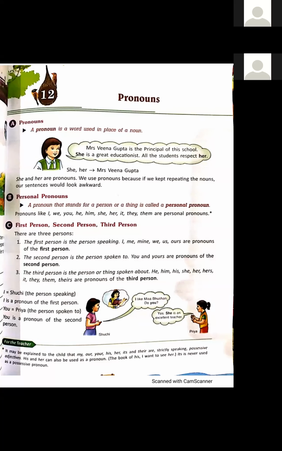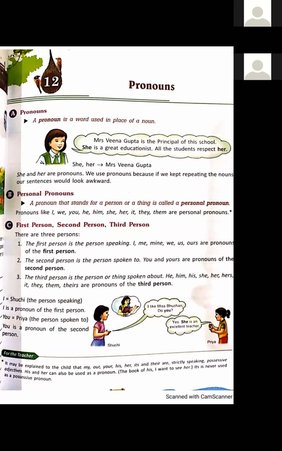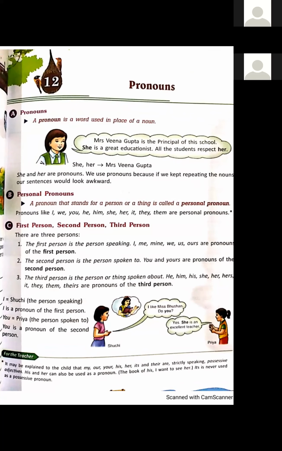Students, today we will start our chapter number 12, Pronouns. This chapter you have done in earlier classes also. Again, we will do this chapter in detail. Pronouns. Students, a pronoun is a word which is used in place of a noun. Okay, a pronoun is a word that we use in place of a noun.